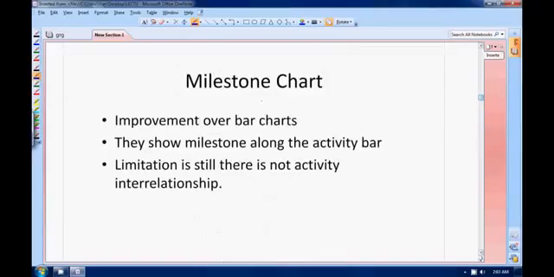Moving on to the next thing, that is your milestone chart. After the bar chart came the milestone chart that we have already seen. Milestone chart.